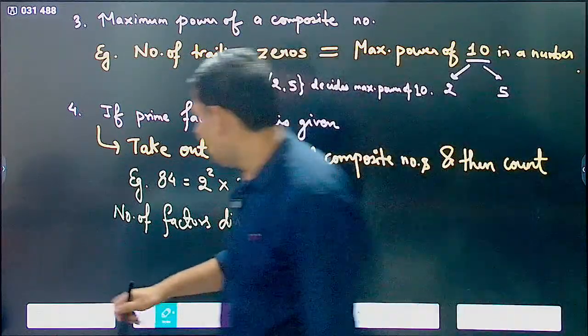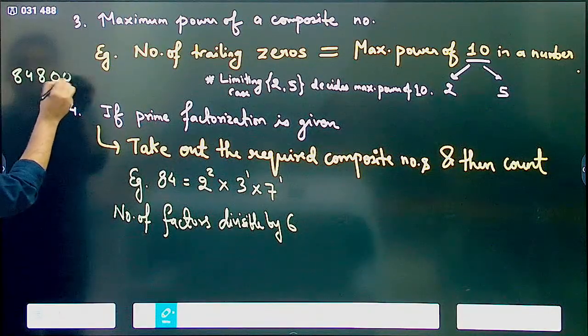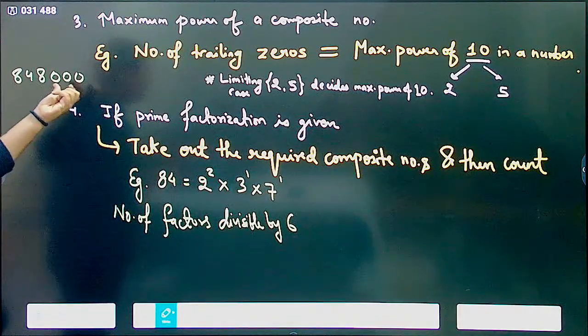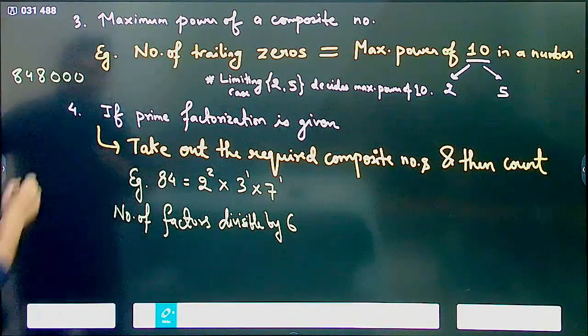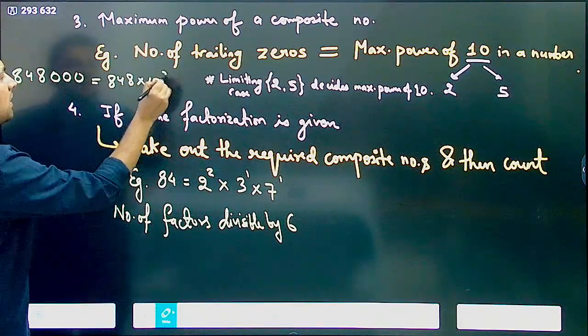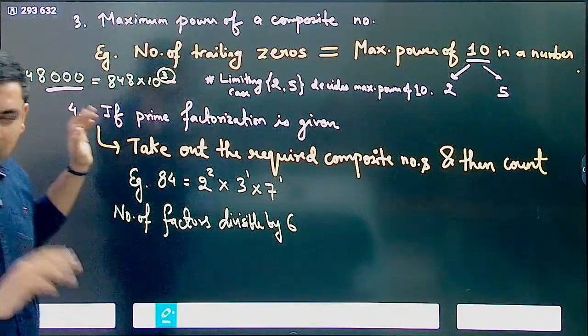If any number looks like, let's say 848,000, now this number of trailing zeros is actually equal to the power of 10 itself. So this is 848 into 10 to the power 3. So how many trailing zeros? 3, correct. This you understand very simply.